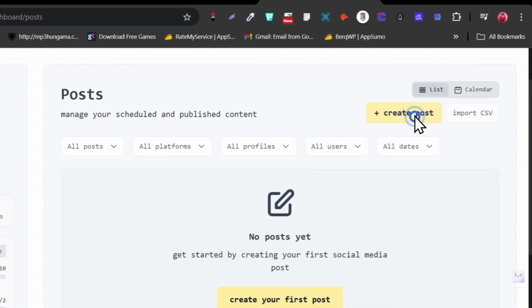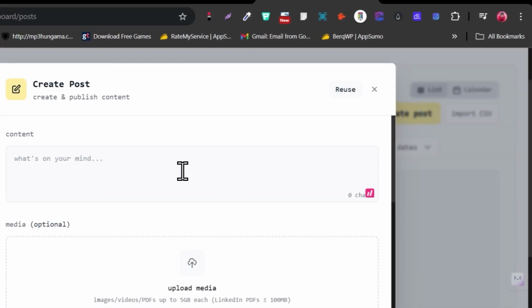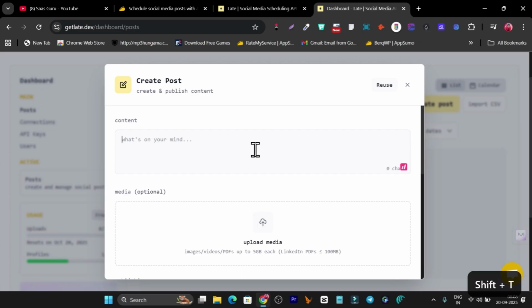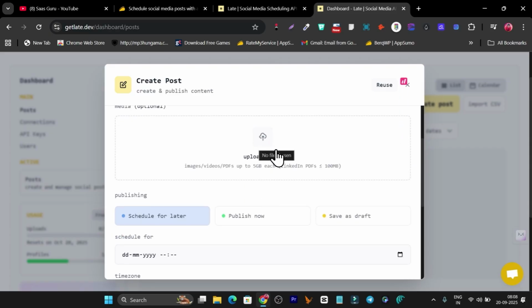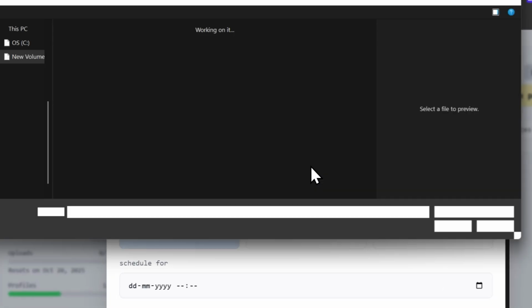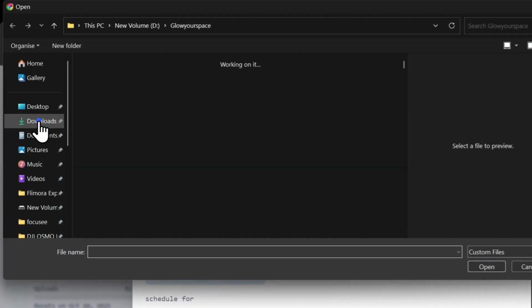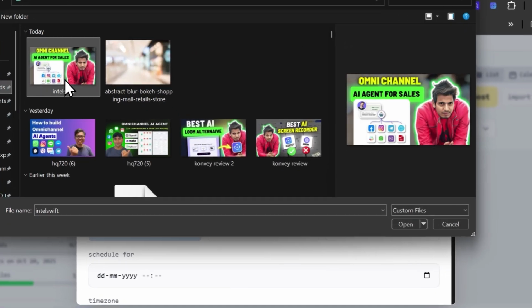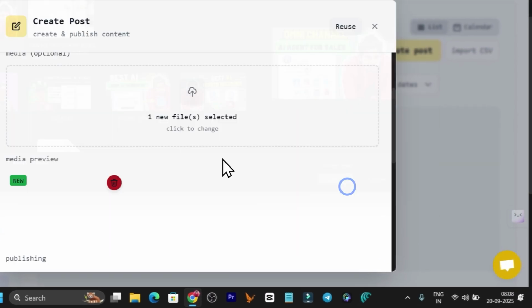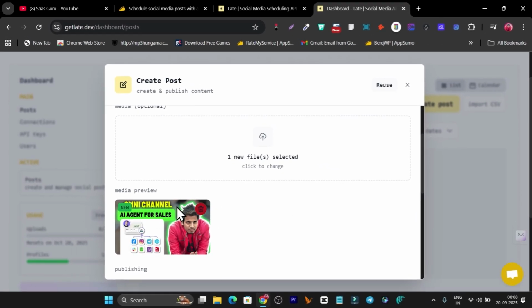Simply click here on create post, and after that you have to add your post text. For example, this is my demo post. Forget the spelling mistake here. After that I can upload the real images or whatever graphics I have available. I can simply upload here. Okay, so let me go to downloads, and suppose I want to upload and talk about this recently created video here. Okay, and this is the thumbnail I have added.